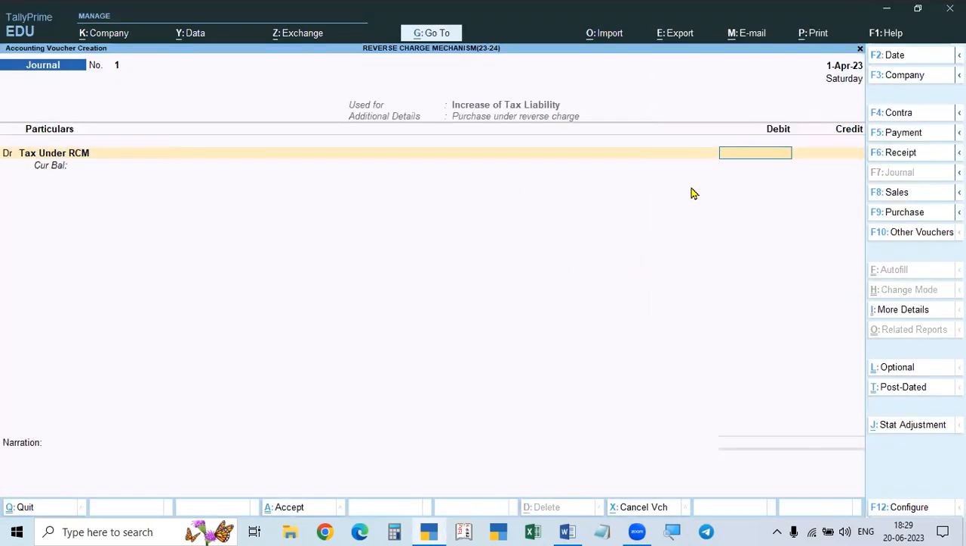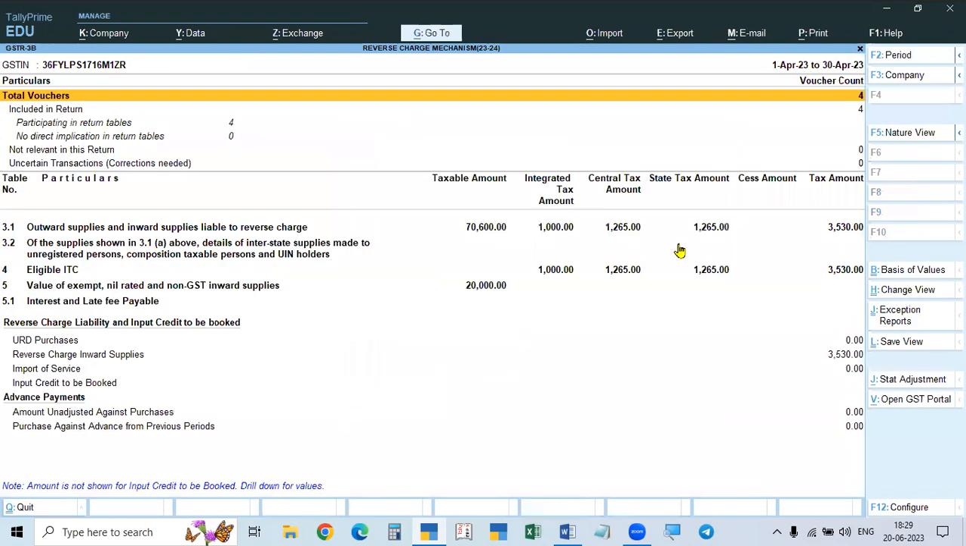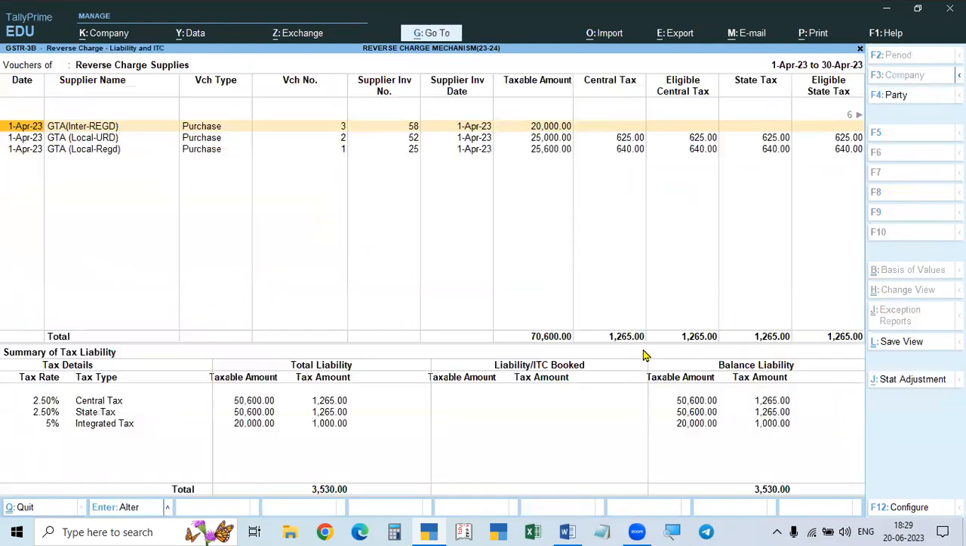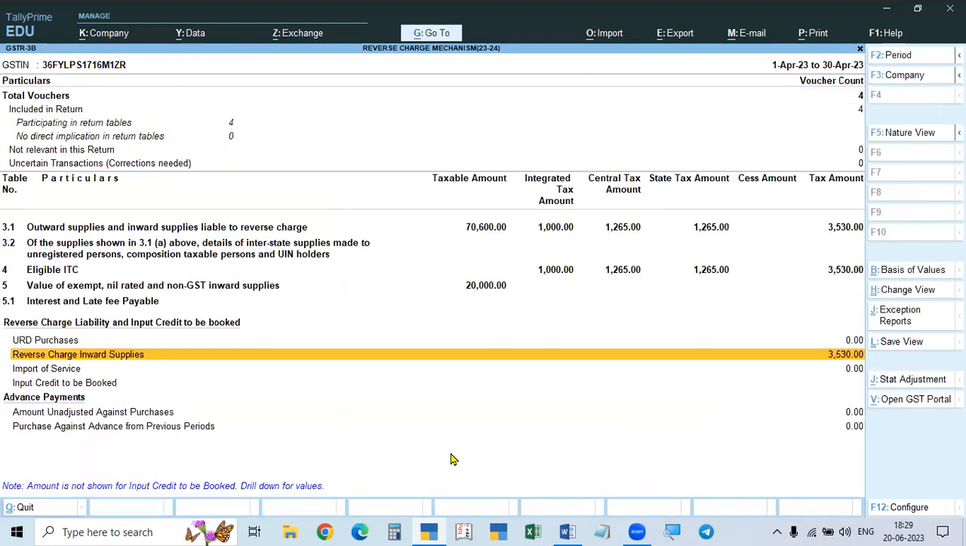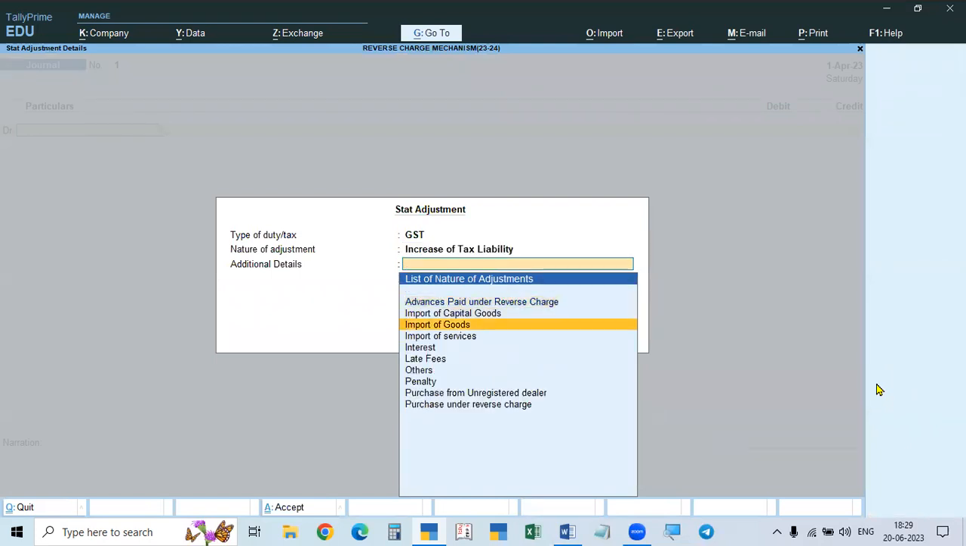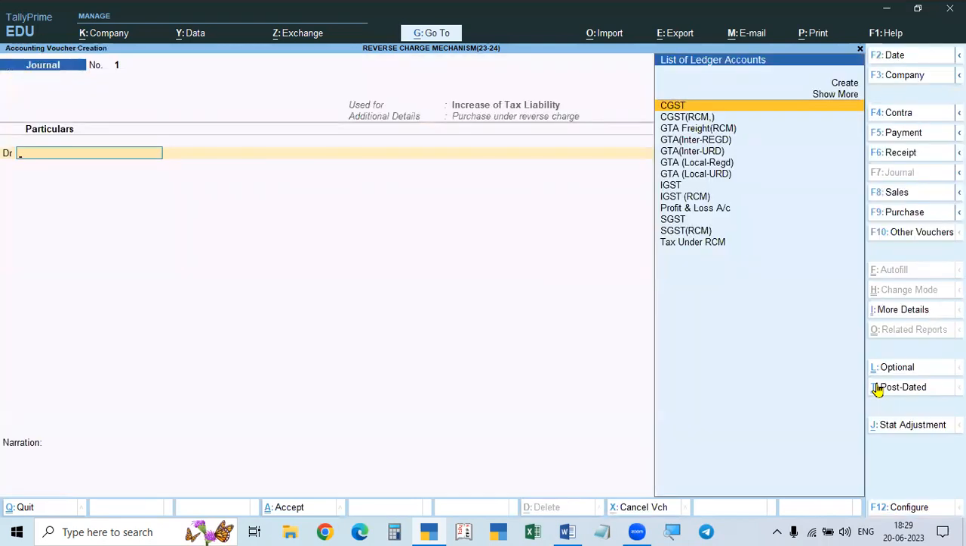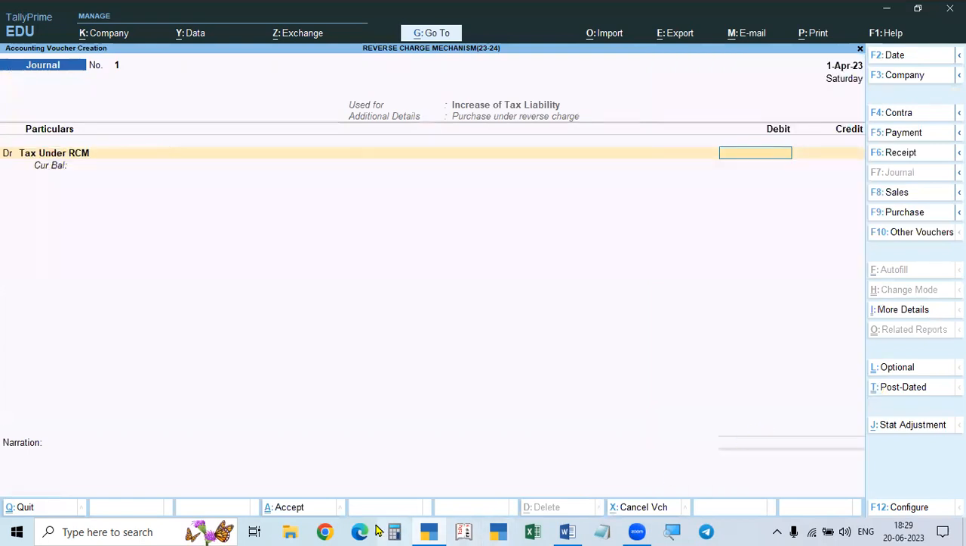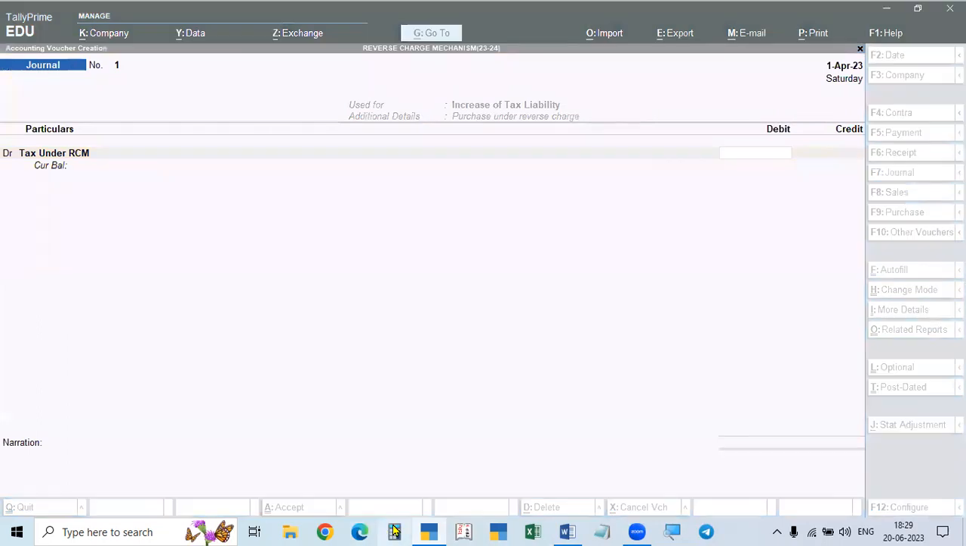What is the total amount? You can see that. I'll tell you here: 3,530. So 50,600 for the local and 20,000 for interstate. So stat adjustment, GST, then increase of tax liability, and purchase under reverse charge. Here we have to create CGST and SGST. Now, this one. What is the amount we have seen?